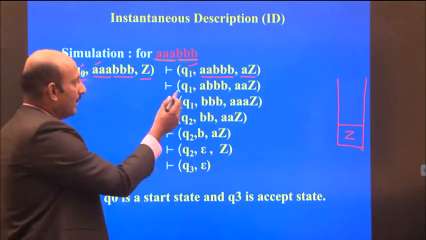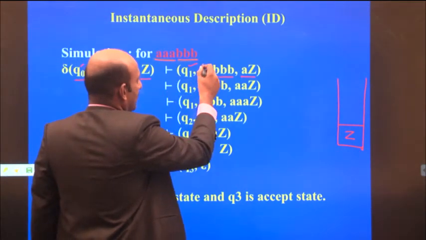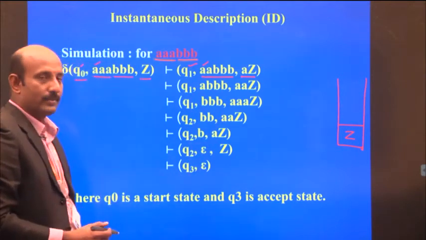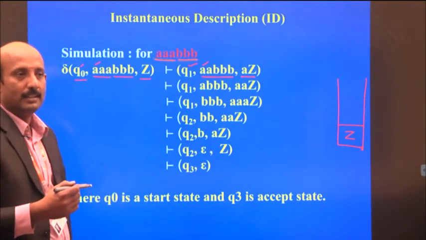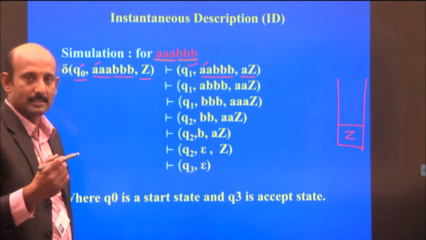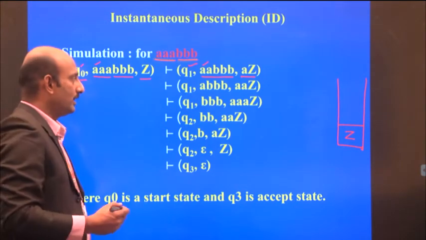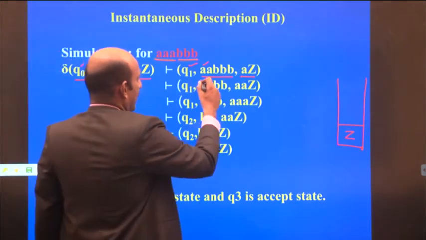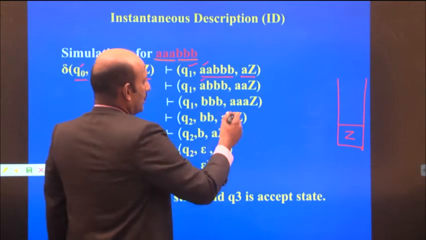From the state Q1, again we read the next input A. Whenever it reads the input A, as per the design, A is pushed onto the stack. So this A is pushed onto the stack.